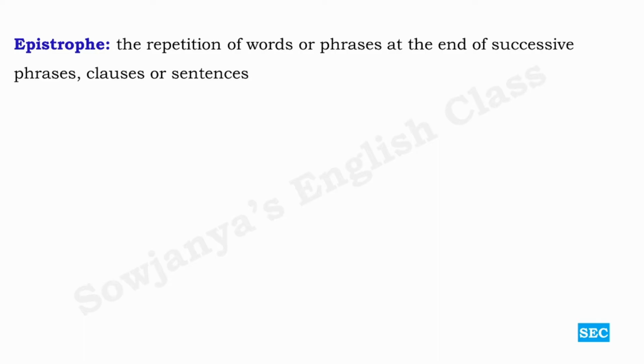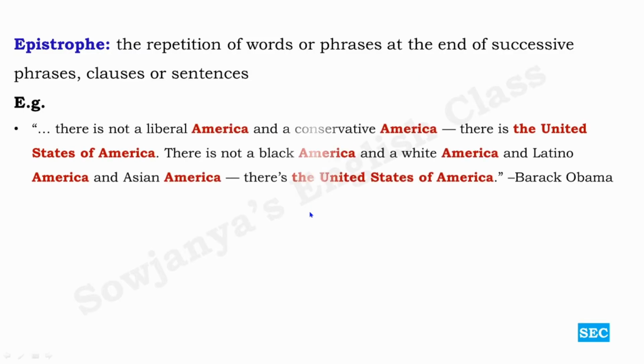If you look at its opposite one, epistrophe. So the repetition of words or phrases at the end of successive phrases, clauses, or sentences. Anaphora is at the beginning and epistrophe is at the end. Okay, repetition occurs at the end of the successive phrases, clauses, or sentences. Look at the examples.